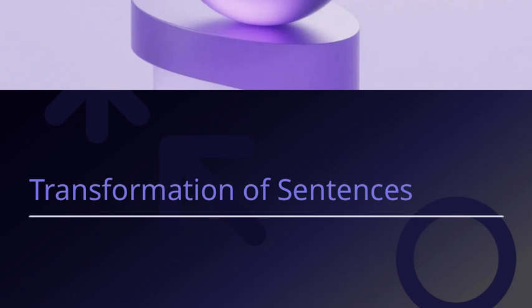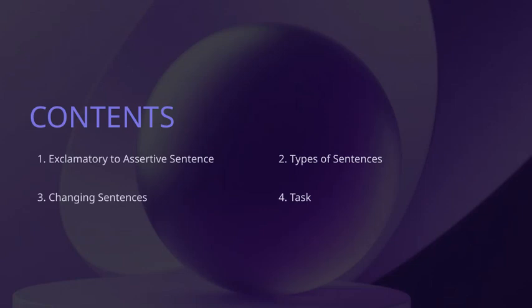Let's get started. Let's take a closer look at the contents of this presentation. First, we have the topic of exclamatory to assertive sentences. These are sentences that change their tone from expressing strong emotion to stating a fact or opinion in a straightforward way. Next, we move on to changing sentences, which involves transforming one type of sentence into another to suit different contexts or purposes. Then, we have the main focus, types of sentences. Understanding the different types helps us communicate more effectively and clearly.